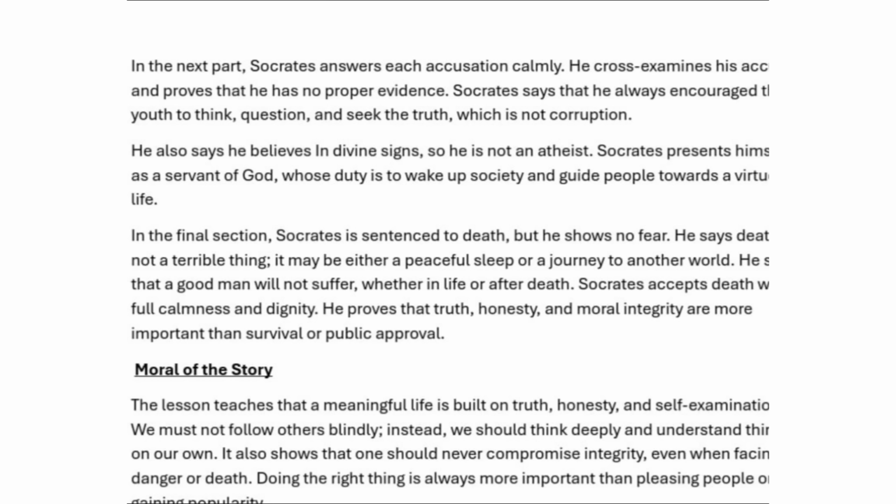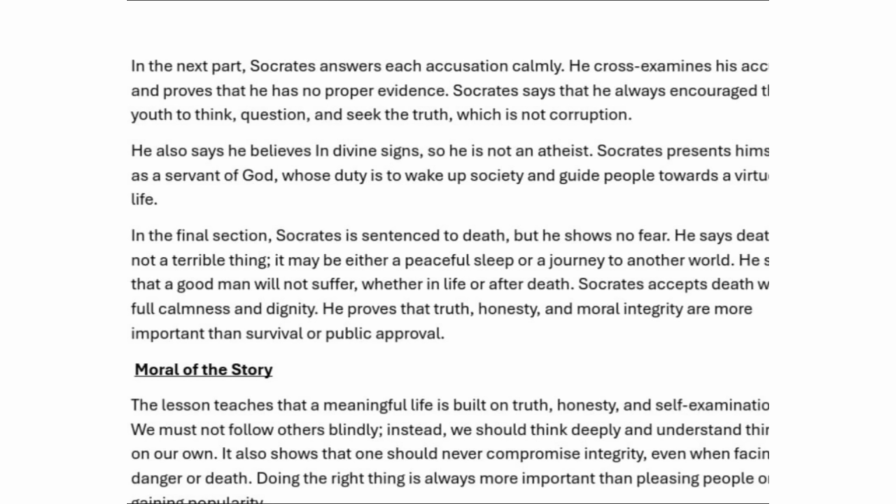He also believes in divine signs, so he is not an atheist. Some people said he was not believing in God, but here he is saying that he believes in the divine, that he is not an atheist. An atheist is somebody who doesn't believe in God, but Socrates is not an atheist.